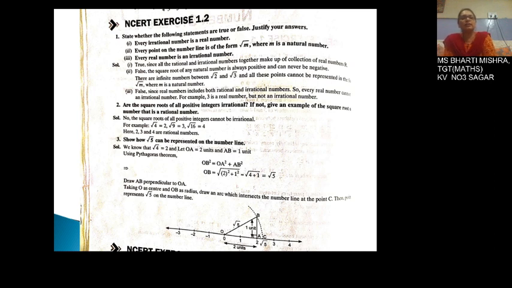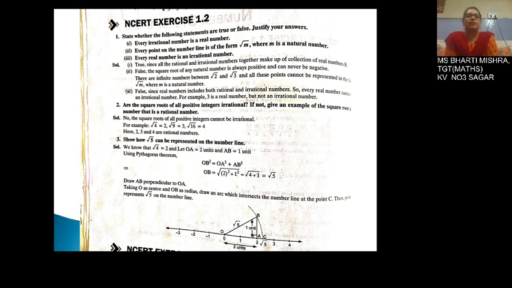The first question here is, state whether the following statements are true or false and justify your answer. Every irrational number is a real number. It is true, since all the rational numbers and irrational numbers together make up all the collection of real numbers. Number 2, every point on the number line is in the form of square root of m.